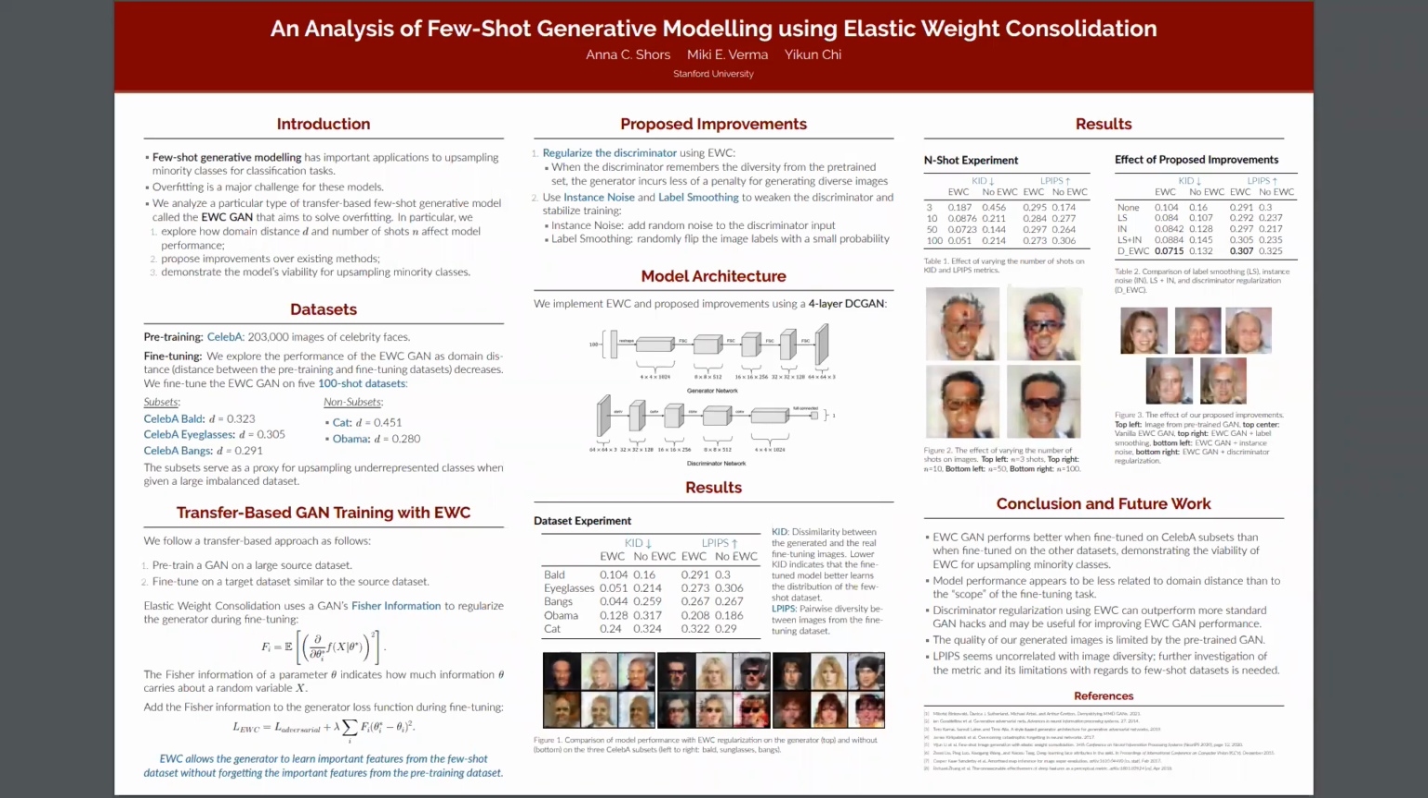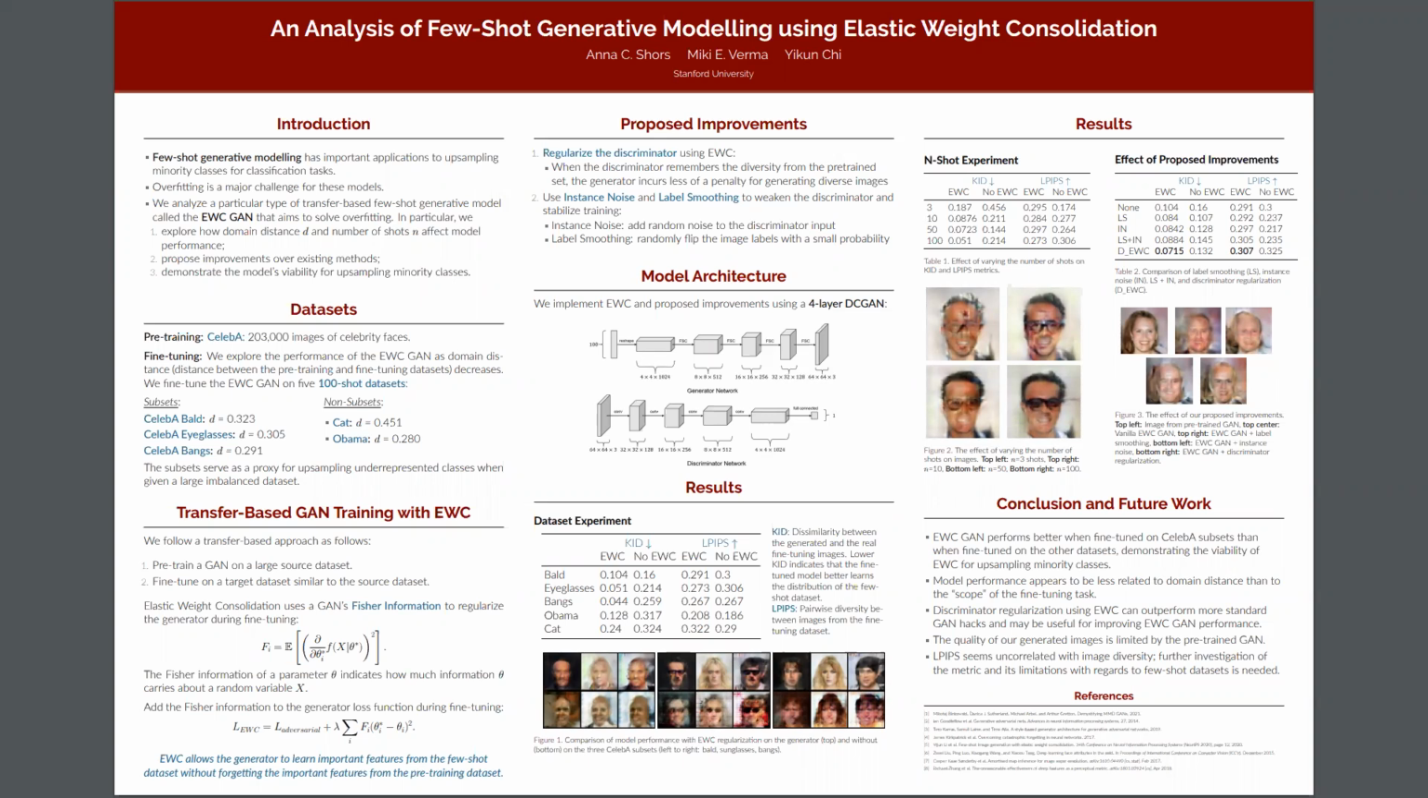In this project, we set out to explore few-shot generative modeling, and in particular, its application to upsampling minority classes in classification settings. We analyzed a particular type of transfer-based few-shot model called the EWC GAN. This model is appealing because of its relative simplicity and because it requires no architecture modifications. We use a standard transfer-based approach for the EWC GAN.